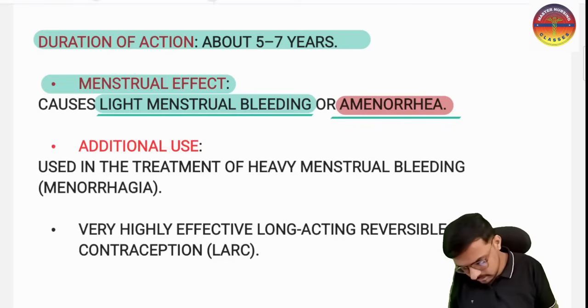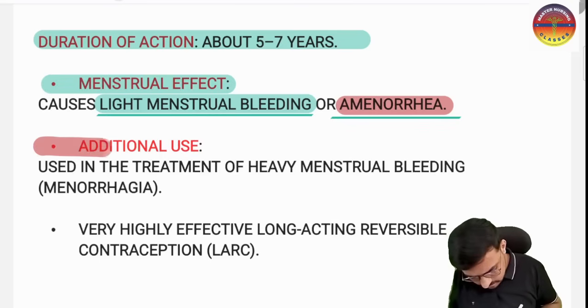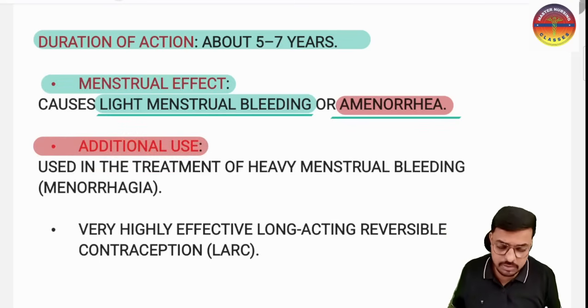Yes sir. So the question is, which IUCD is best in a female with heavy menstrual bleeding?